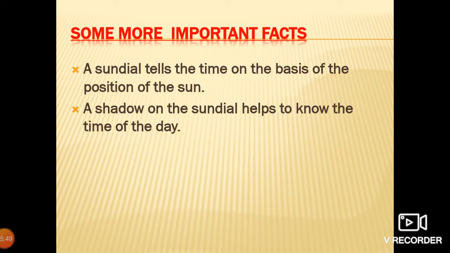Some more important facts regarding the topics are: a sundial tells the time on the basis of the position of the sun. A sundial is an instrument that is used to know the time with the help of the position of the sun. A shadow on the sundial helps to know the time of the day.